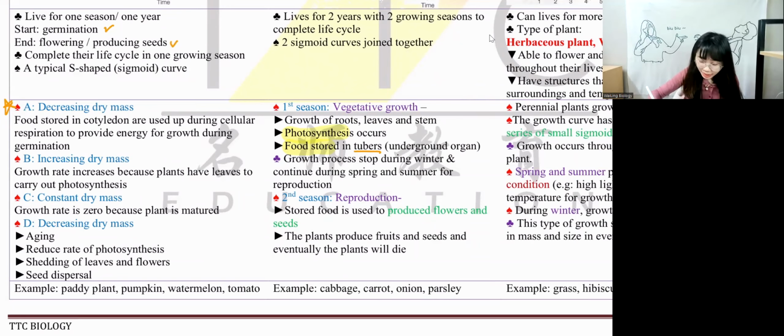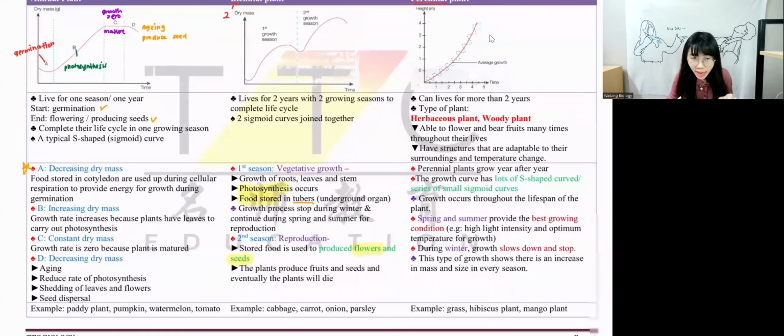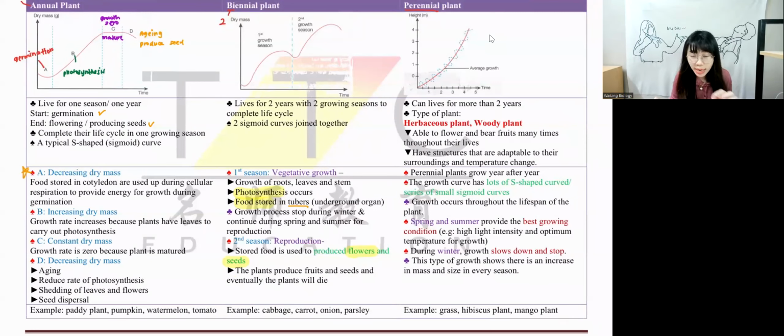Reproduction, second season, they will produce flower and seed. So once they produce flower and seed, they will die. So actually same as just now. Just now, the ending point is also producing seed, right? This is also the same. When they produce seed, they will also die. So it's a combination of an annual plant, because they can only live for 2 seasons, in a biennial plant.